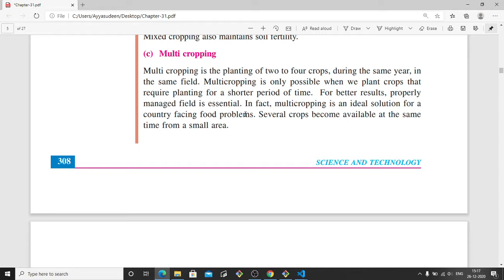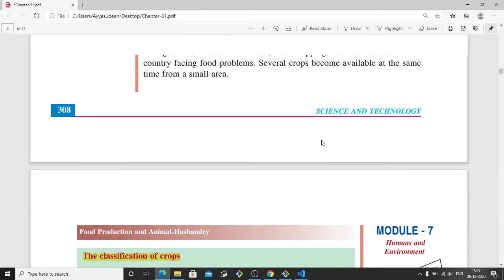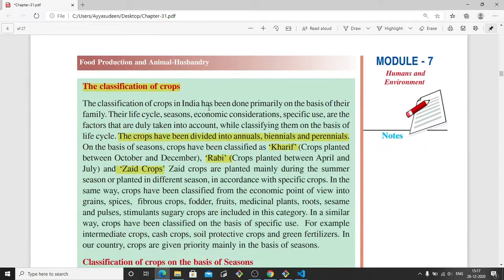For example, if there is a crop that has to grow for 1 or 2 years, then we cannot do multi-cropping there. So it is only possible when 2 to 4 crops can be grown in the same year in the same field. This is called multi-cropping.